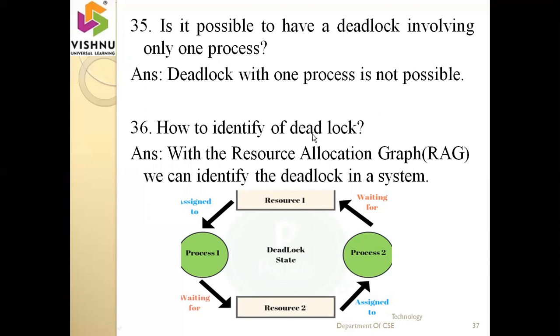Now, how do you identify a deadlock in the system? With the help of a resource allocation graph, RAG, we can identify the deadlock in the system. Yes, you have to see this diagram. This is called a resource allocation graph. Which resource is allocated to which process and which process is requesting the resources, all these things can be identified with the help of the resource allocation graph.